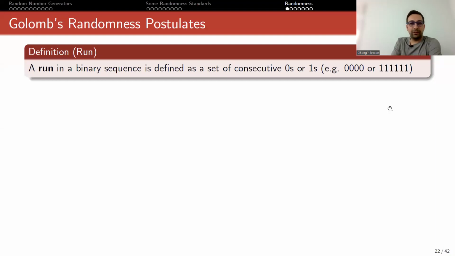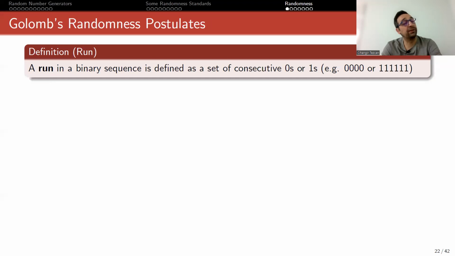Okay, so we talk about some randomness properties, then talk about some standards. So let's look at some mathematical definitions and see what we can say about whether a sequence looks random or not. Let me give a few definitions. I will talk about Golomb's randomness postulates, by the way. In order to give postulates, I have to give some definitions.